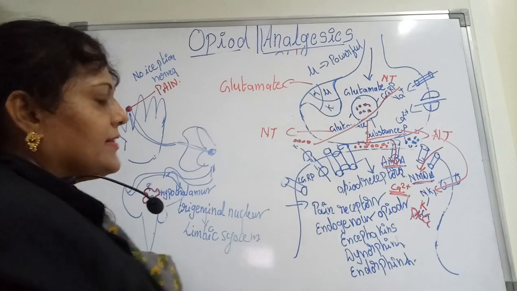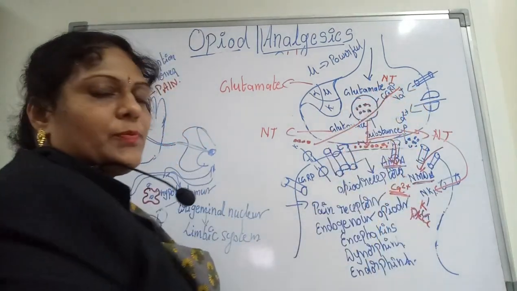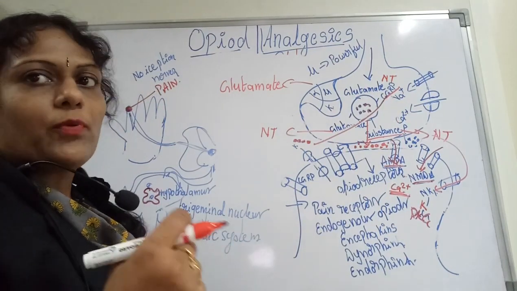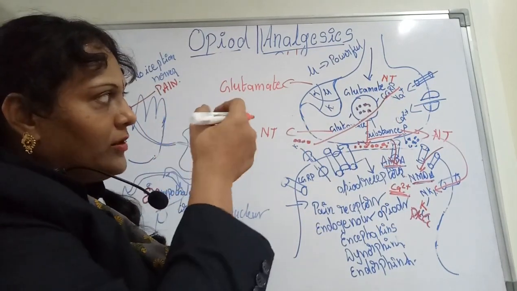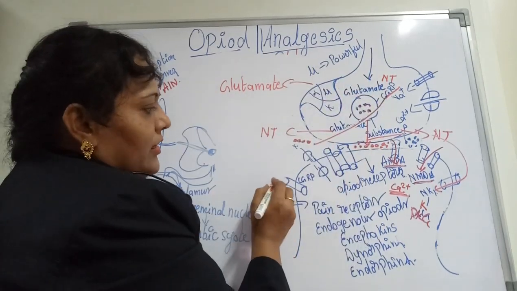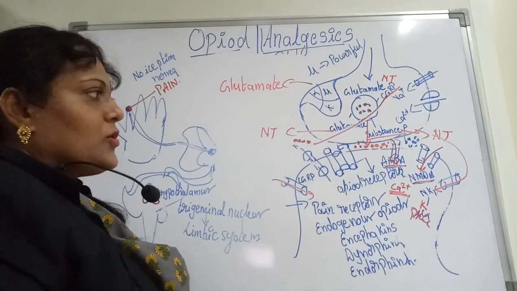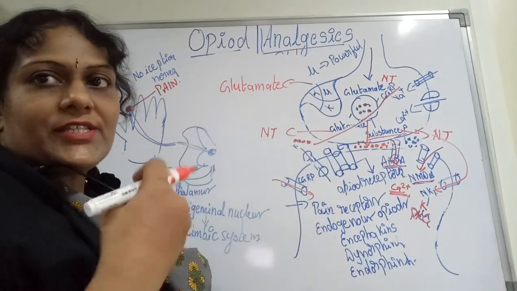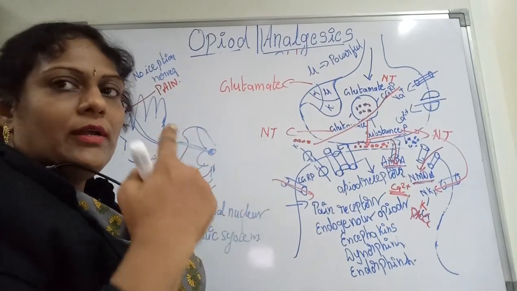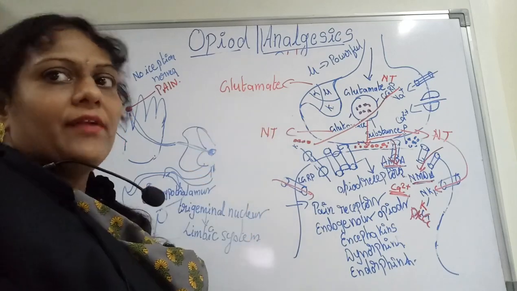The third neurotransmitter, present at the top, is CGRP, calcitonin gene related peptide, and it also has its own receptor through which it passes and enters into your postsynapse. So we can see three types of receptors: AMPA and NMDA for glutamate, NK1 for substance P, and the CGRP receptor for CGRP.